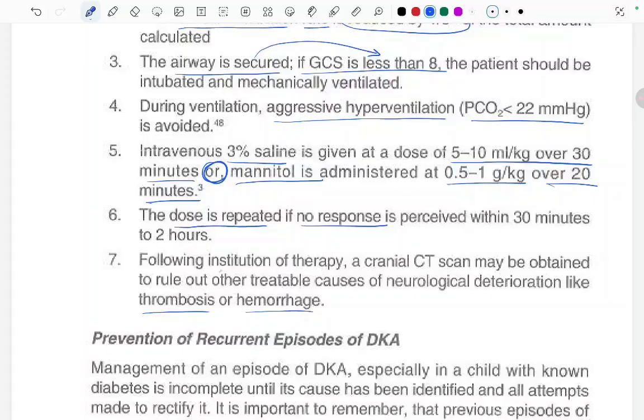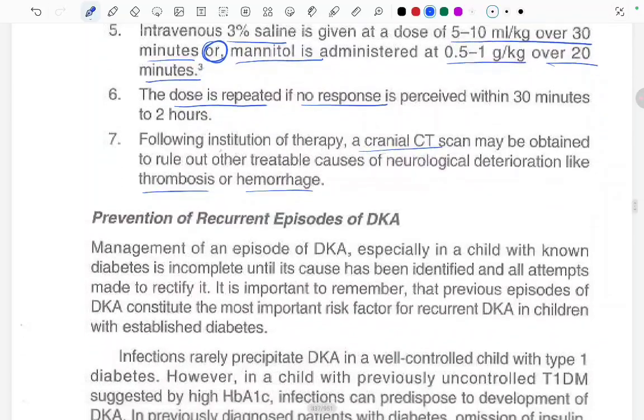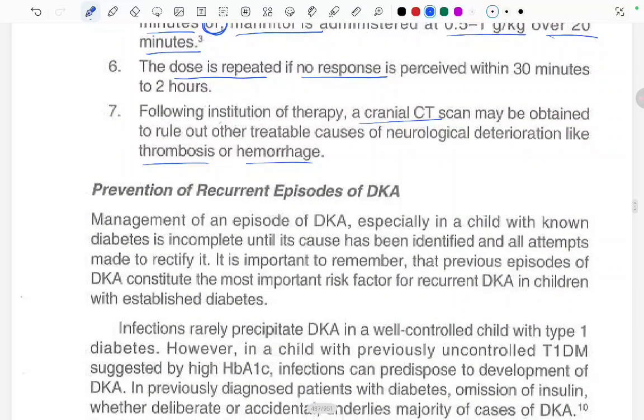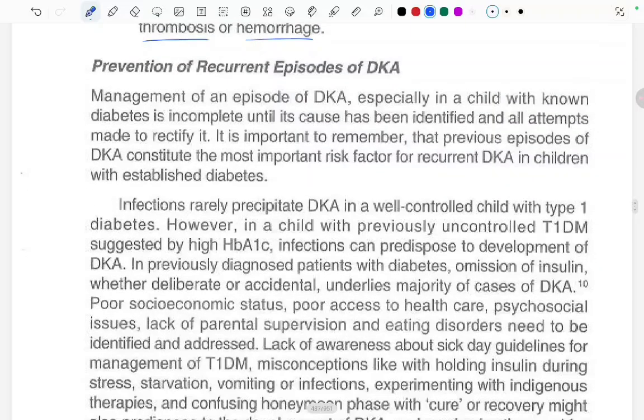Now, prevention of recurrent episodes of DKA. Management of an episode of DKA, especially in a child with known diabetes, is incomplete until its cause has been identified and all attempts made to rectify it. It is important to remember that a previous episode of DKA constitutes the most important risk factor for recurrent DKA in children with established diabetes.